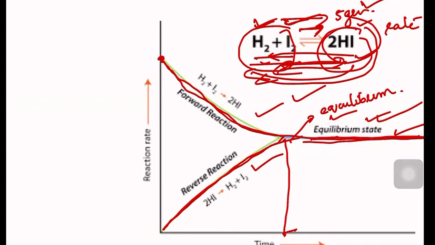How will we tackle this issue? How do we solve this issue? What is the reason behind why the system reaches equilibrium?